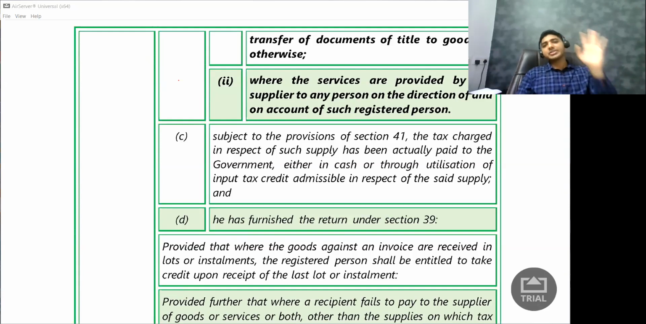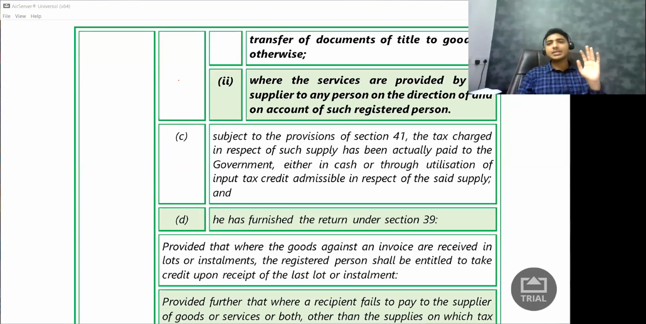He has furnished the return under section 39. So they are saying I should file my returns. They're not talking about my supplier now. Supplier is done. They're talking about the fourth condition, in which they are saying he has furnished the return under section 39. So I should file the return. So what is this return, sir?